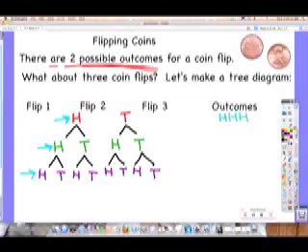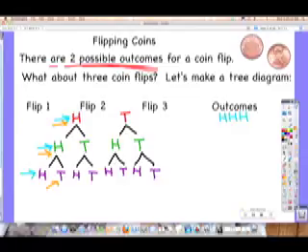Okay, well that's not the only track we could have done, right? Go back to the heads. What if we did heads, then what could it be? We could have done this one next, right? So our next one could have been heads, heads, tails. That could have been a different outcome.